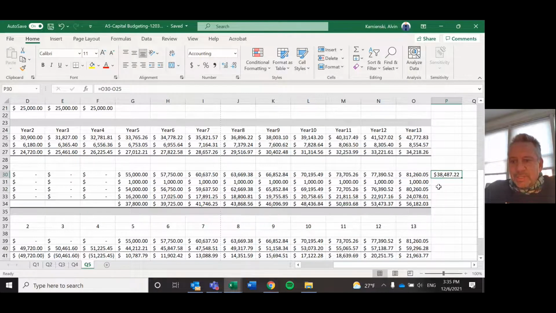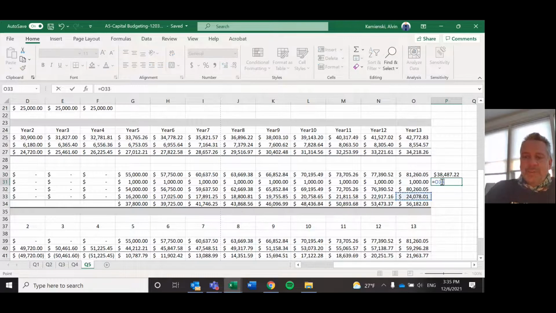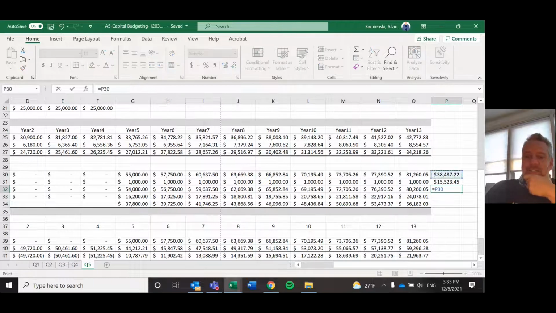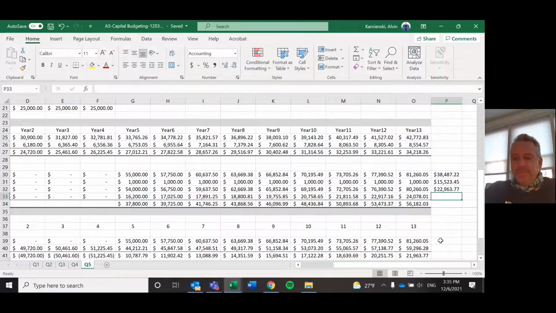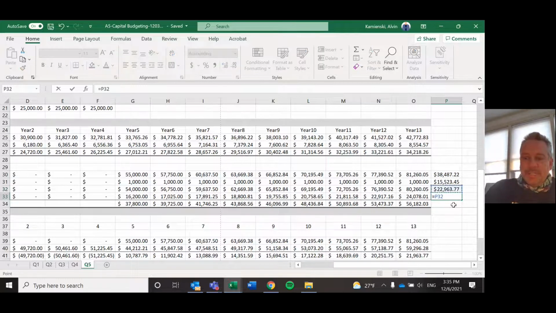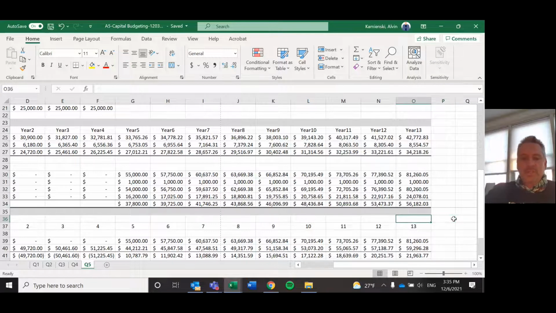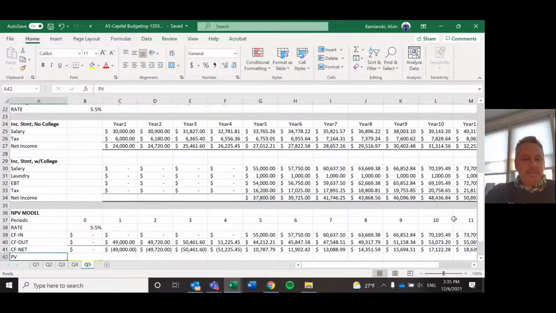I'm paying $16,000 more in tax. So if I pay $24,000 now and I would have only paid $8,000, look at that. That's like $15,000 in tax. So how much more do I actually make? Only like 22 something. And then if I go ahead and take that 22 and subtract off the laundry, well, lo and behold, this is the marginal benefit of going to college. And again, we're only doing through age 30. So I'll delete that scratch work. That was just to prove to you. And let's get back down to my NPV model.